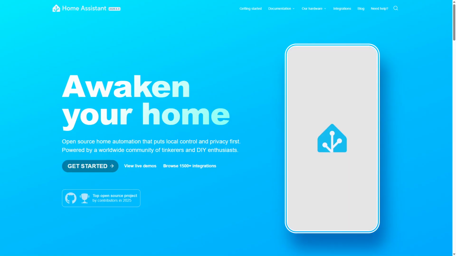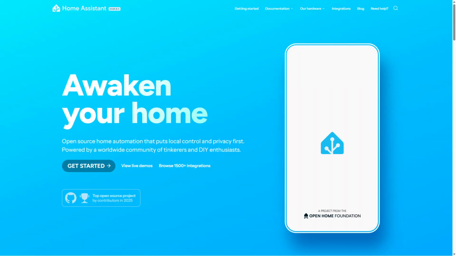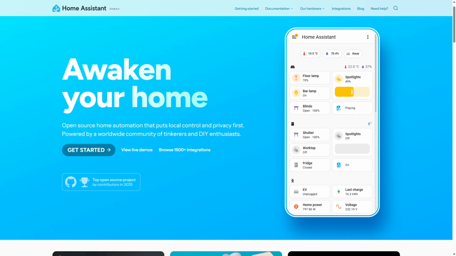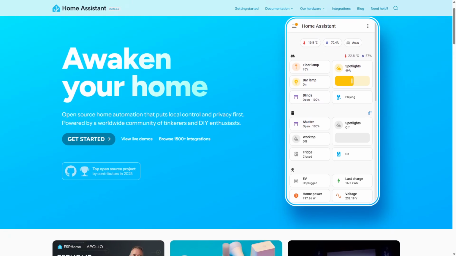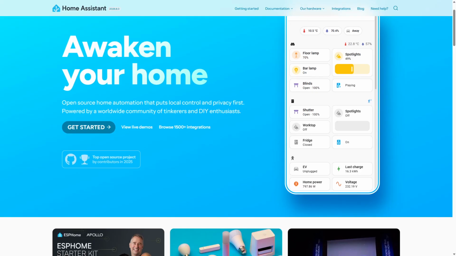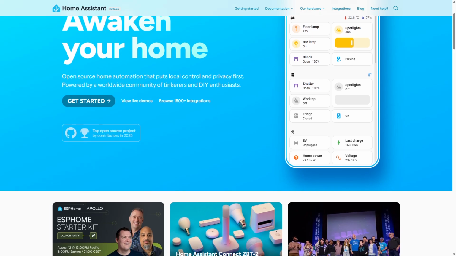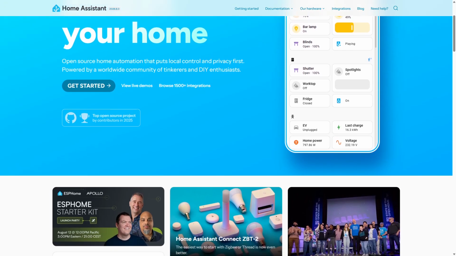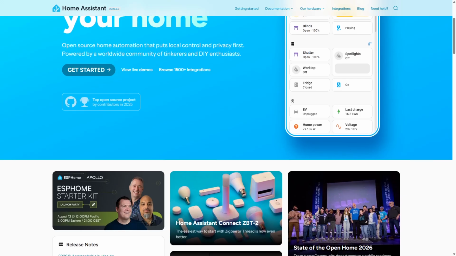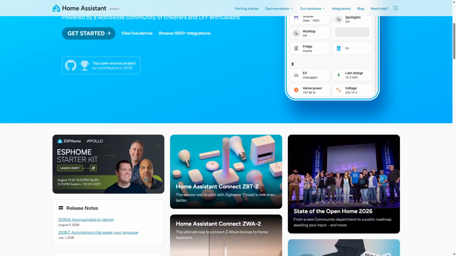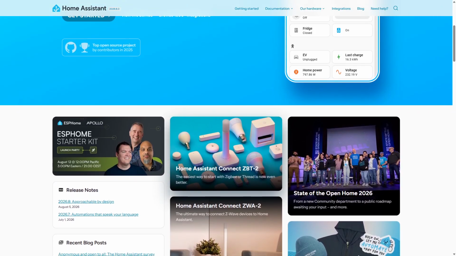Home Assistant is an open-source platform designed to centralize and automate smart home devices. It runs locally on your hardware, ensuring privacy and reliability without cloud dependence. The platform supports thousands of devices and protocols, allowing users to create complex automations using YAML or a visual editor. Its strengths lie in robust device integration, extensive community support, and offline operation.